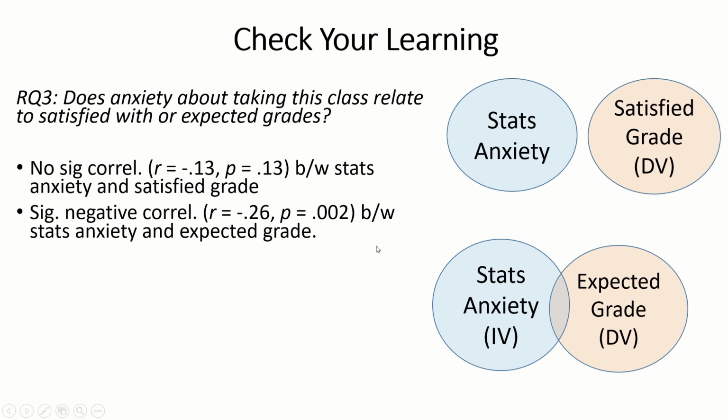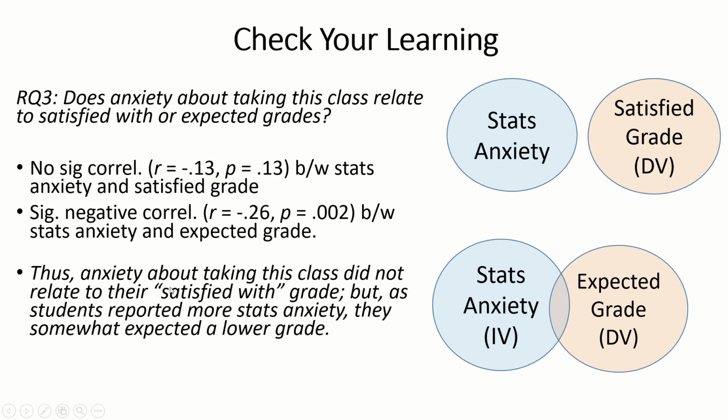And so what's our conclusion in English? Well, we can say something like: anxiety about taking this stats class did not relate to students' grade that they would be satisfied getting. But as students reported more stats anxiety, they somewhat expected a lower grade. And again, I'm putting in this qualifier, somewhat, because there was a moderate relationship.